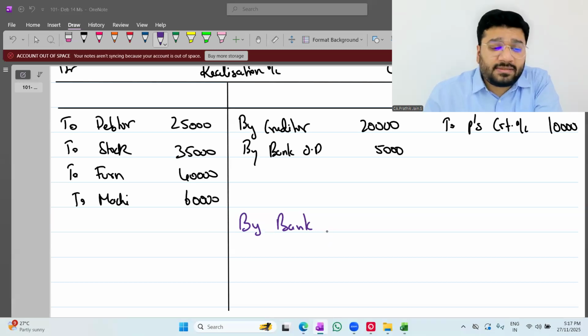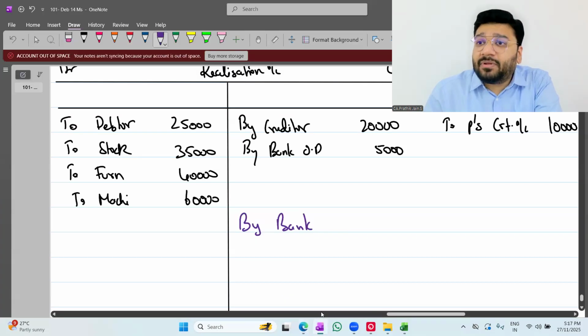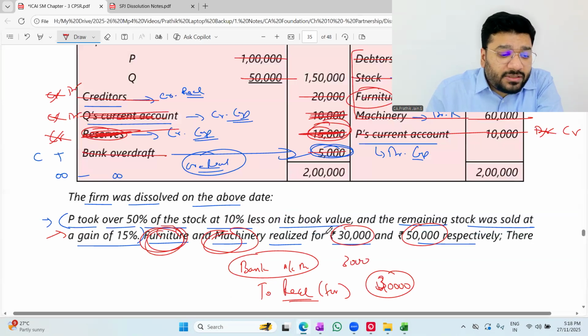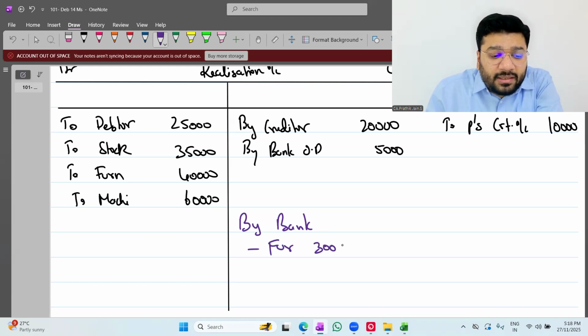Okay, so what I was saying is, you are realizing money by selling furniture and machinery. So every time we can't put by bank and waste our time. So shortcut, what will we do? By bank. Below that, we give a description: from furniture how much, machinery how much. It saves your time. This is only for the exam. To save time, we do this. So by furniture, how much, people? In the inner column, 30,000. Then machinery how much? 50,000. Got it, not got it?